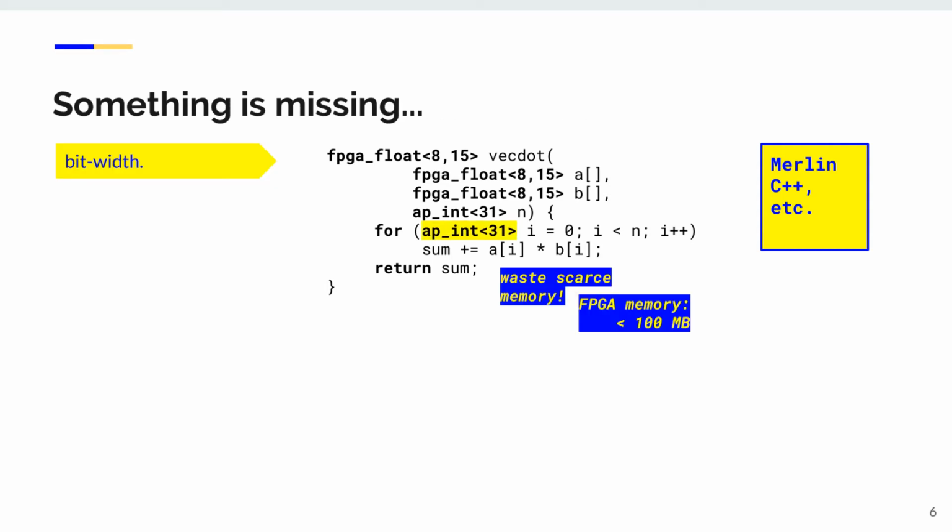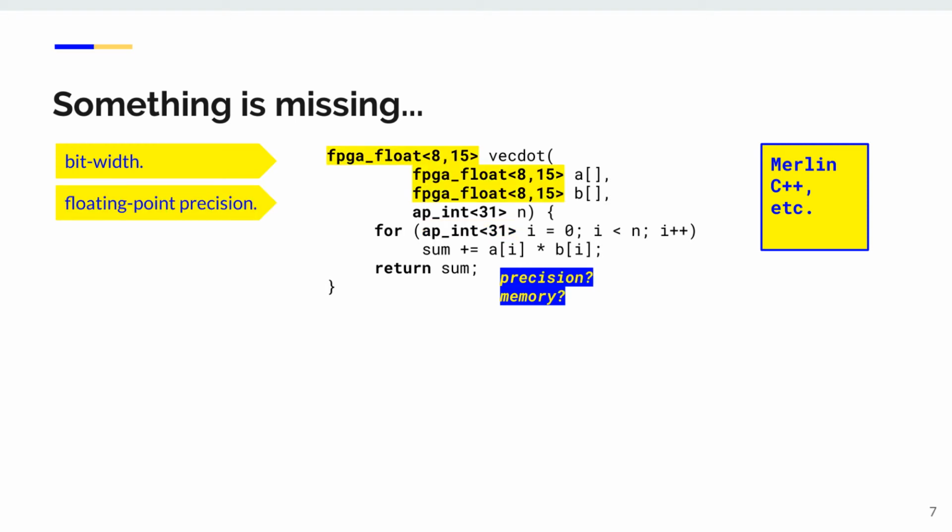However, we still observe significant gaps for software programmers. For example, even the largest FPGA nowadays only has tens of megabytes of memory. Therefore, developers need to optimize the bit width to save space, which depends on the input. Traditionally, they allocate integers with a fixed size bit width large enough for all possible input values, which wastes memory. Likewise, they need to tune the precision of floating point numbers to trade off between precision loss and memory.